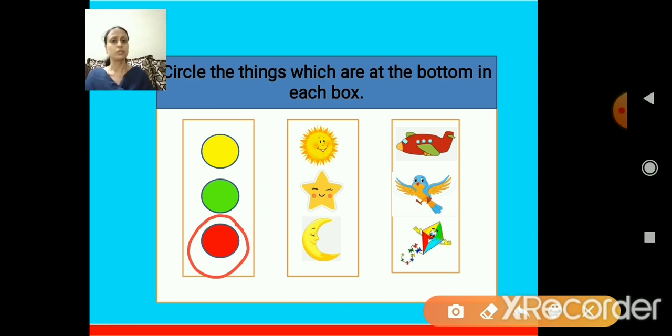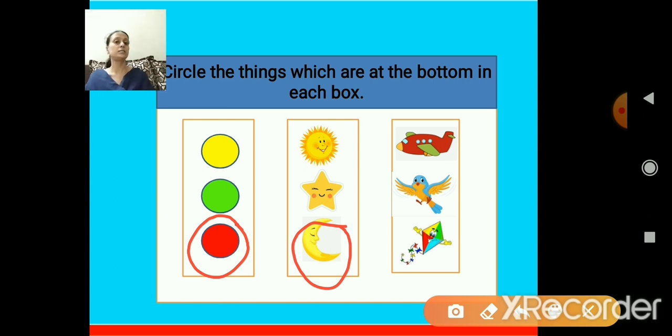In the next box, first we have is sun. Then below sun is stars which you get on your hand. And the last one is moon which comes at night. Teacher wants to circle the bottom picture. Can you tell me which is the bottom picture now? Yes, children, very good. So you all understood the concept of bottom. Bottom means down. So I will circle the moon picture because moon is at the bottom.